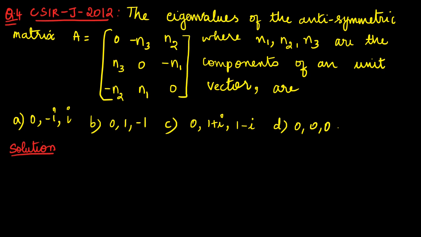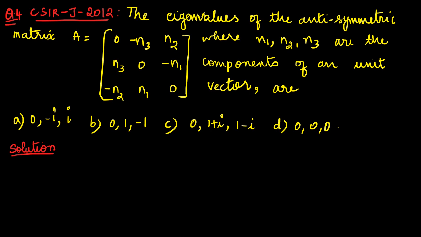Okay. Here, we have to find the eigenvalues of the antisymmetric matrix. We know that the eigenvalues of an antisymmetric matrix will be either 0 or imaginary. So I can neglect my option B, and the remaining options here are A, C and D. Now we can't use properties like trace and determinant right now, because we don't have any elements over here. We just have some constants.